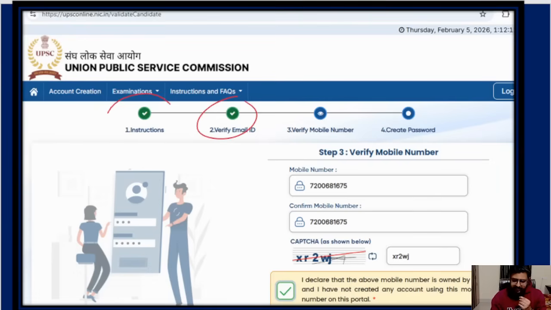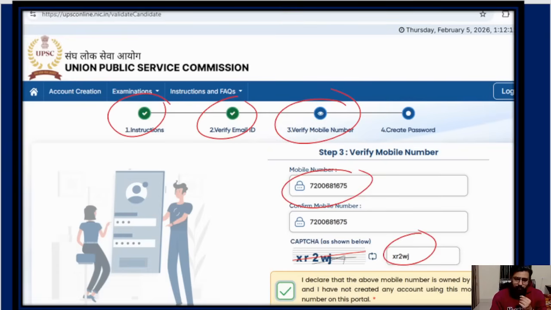And every time, this is a very beautiful website. Everything is very clear, a green tick will come, so you will have no doubt; you can always see the top timeline. Then you have to verify your mobile number. This is the same WhatsApp number which you all contact me on. So put the number there, put the CAPTCHA code, and again I declare.